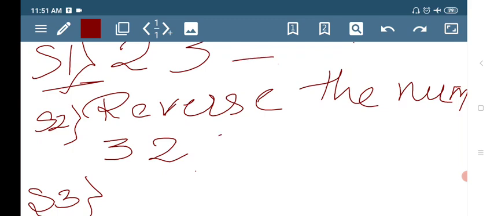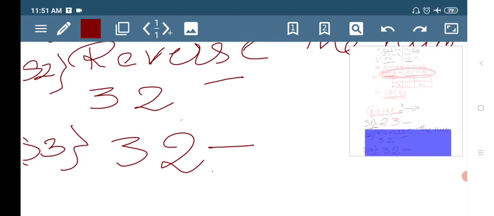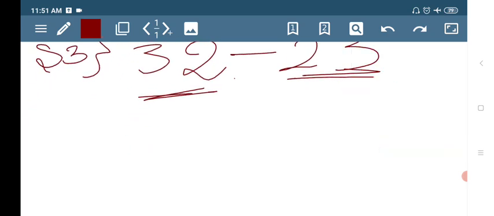So comparing these two numbers, which is the larger? 32 is the larger number, minus 23, the smaller number. So from the bigger number, ask them to subtract the smaller number. Still they don't have to tell you the answer. Tell them not to tell any answer to you. Yes, they have done step 3.